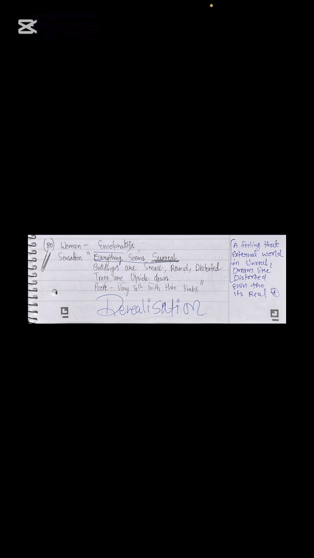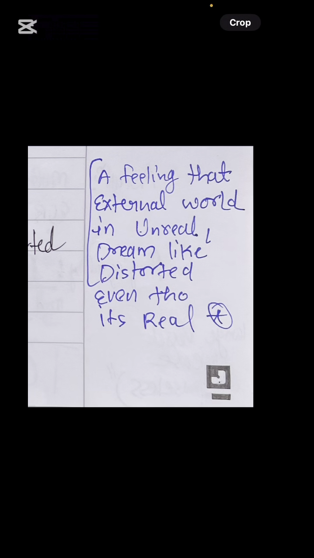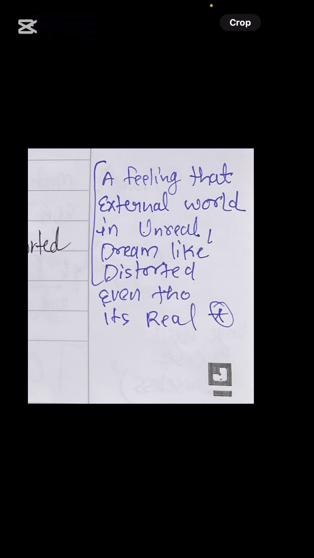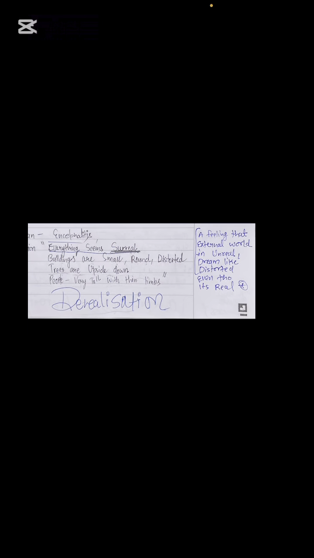So she is looking at her atmosphere, and the things around have changed. Her perspective of looking at things has changed. The buildings are different now, trees are upside down now. So the patient sees the outside world in an unreal way. A feeling that the external world is unreal, dreamlike, distorted, even though it is real. So this is the case of derealization.